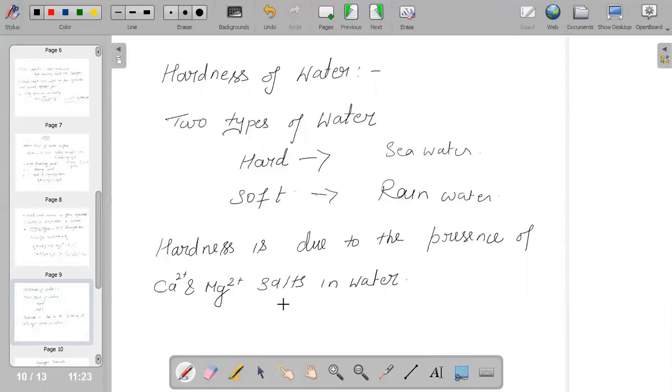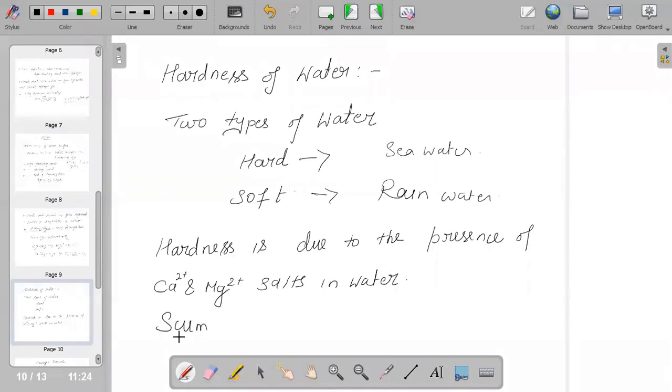And the salts are basically magnesium bicarbonates, sulfates, chlorides, or calcium bicarbonates, sulfates, and these things. So when water is combined with these salts, it is considered to be hard water. And hard water will contain calcium and magnesium, and that will react with soap to form an insoluble precipitate, and we all know the term, it is called scum.